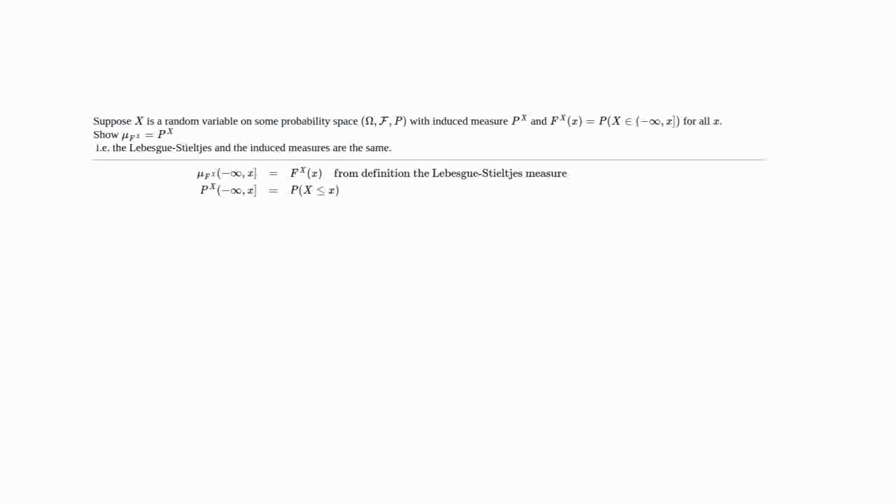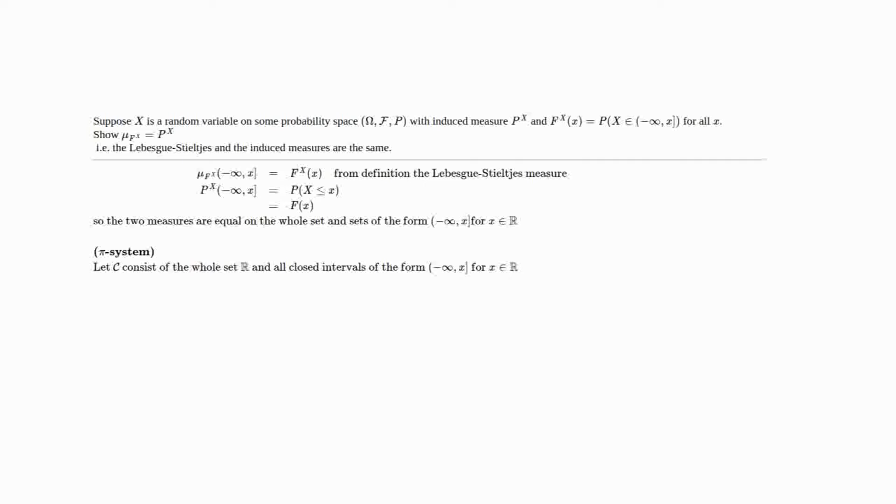But we also know that the induced measure satisfies P_X on these sets minus infinity up to x is equal to the probability that X is less than or equal to little x, which is equal to the distribution function. So these two probabilities do agree on this collection of sets from minus infinity up to x. Now this collection is not necessarily a semi-algebra, but it is a pi system.